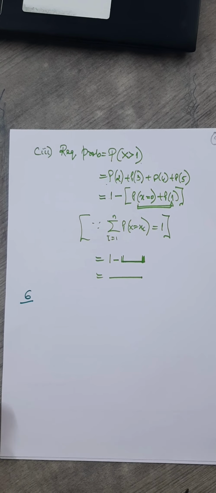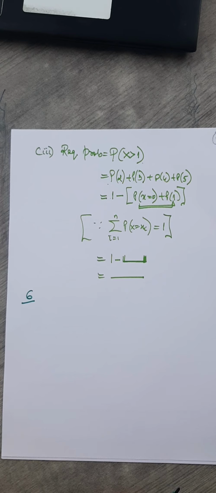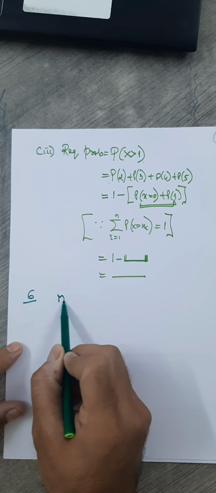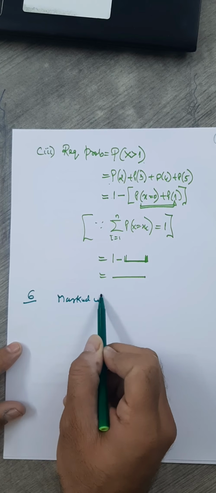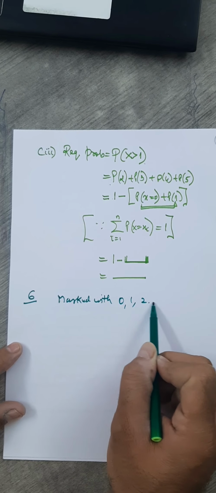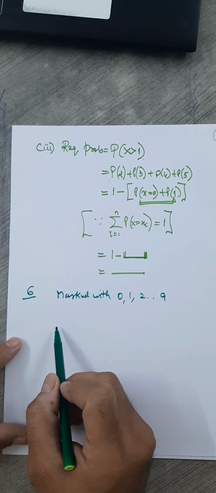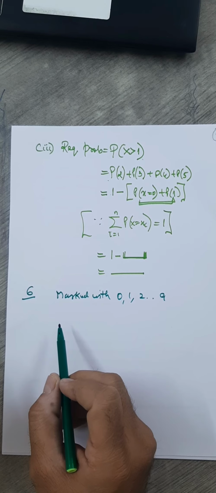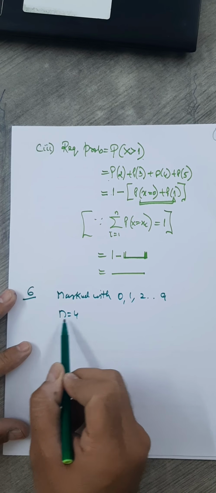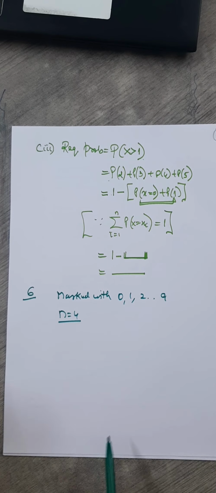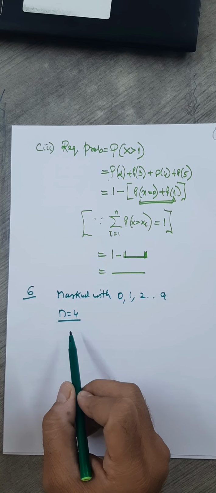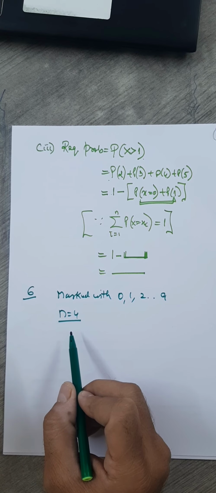Okay, see this question. A bag contains 10 balls, each marked with one of the digits from 0 to 9. So here they are marked 0, 1, 2 up to 9. There are total 10. If 4 are selected successively with replacement from the bag, so number of trials equals 4, and you are doing with replacement, so events are independent. So these are Bernoulli trials. What's the question? What is the probability that none is marked with 0?